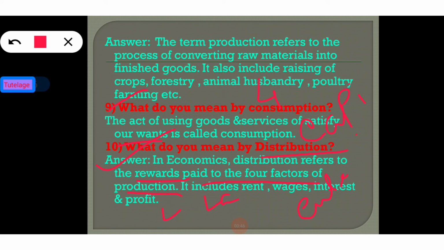The payment for land is known as rent, for labor is wages, for capital is interest, and for organization or entrepreneurship is profit. So distribution includes rent, wages, interest and profit, the payments for the four factors of production. I think this is clear to everyone.